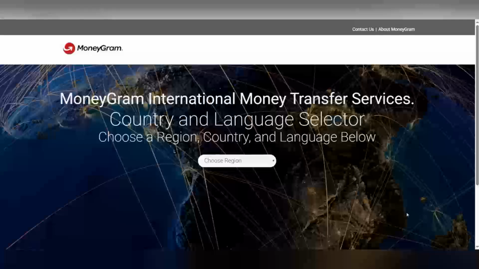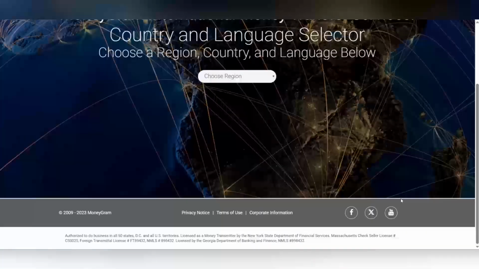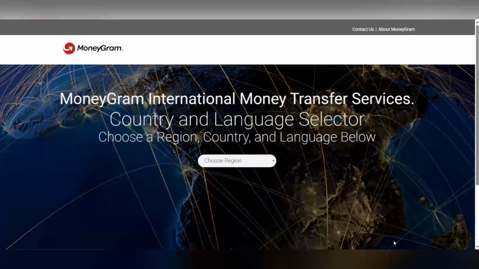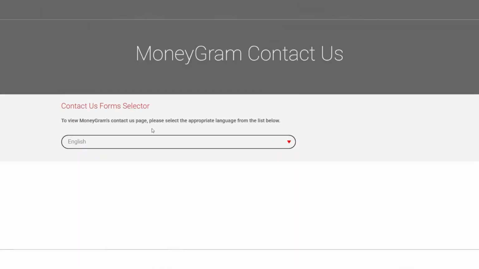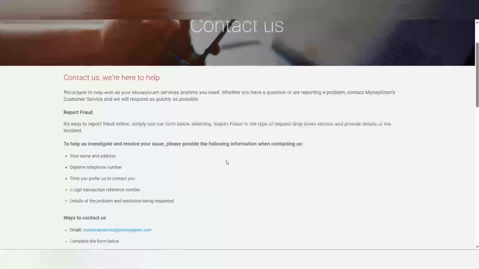MoneyGram allows users to send and receive money globally, but it does not provide a direct option to delete transaction history, unfortunately. However, you can take the following steps to manage your transaction history. If you want to remove your entire transaction history, the best option is to delete your MoneyGram account. Just follow these simple steps.